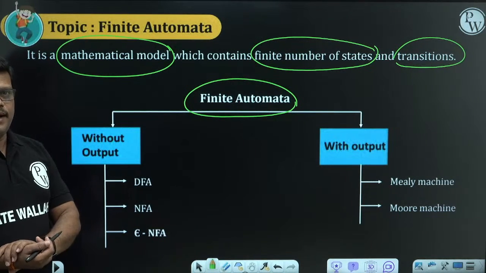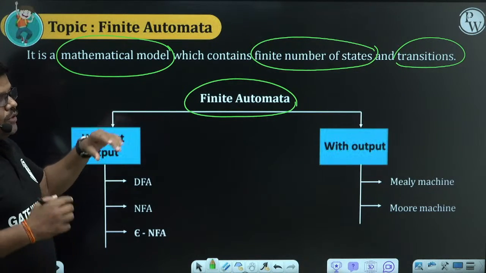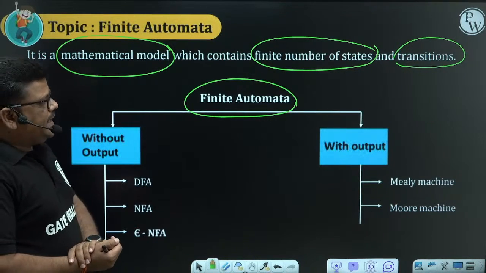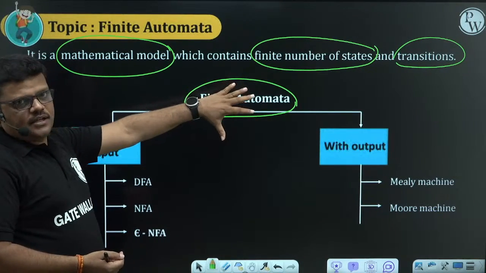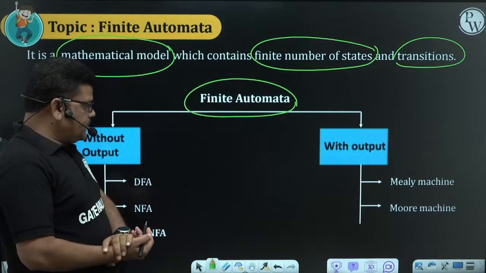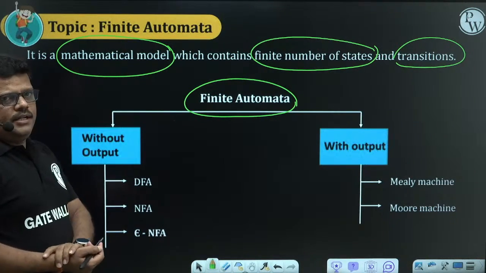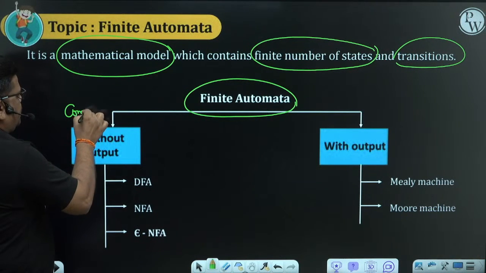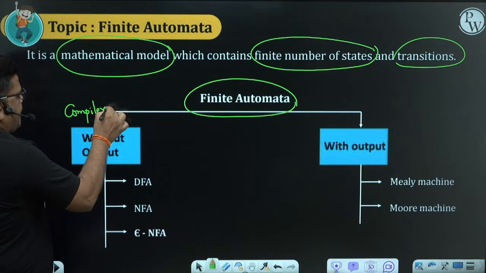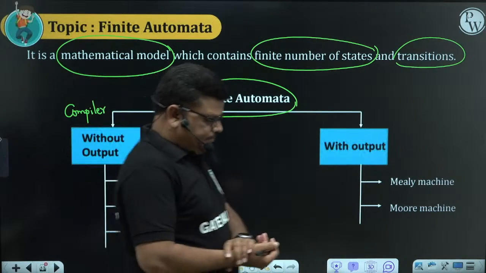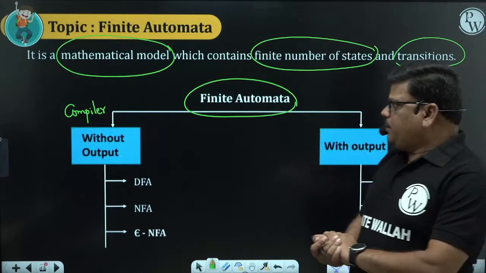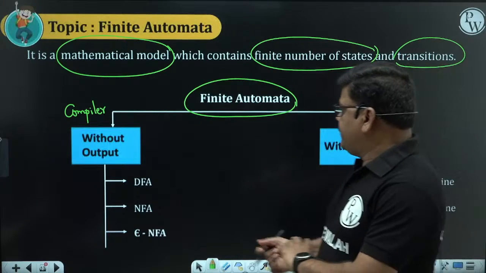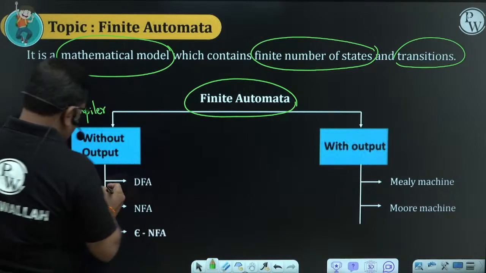Finite automata is a mathematical model which is generally used to represent the practical situations of computer science. The nature of this automata is that a finite number of states are there, that's why it is named finite automata. It is used in practical situations like the design of compilers. We can see how these concepts are used in compiler design. We have mainly two types of finite automata: without output finite automata and with output finite automata. In the without output automata, we have three techniques.